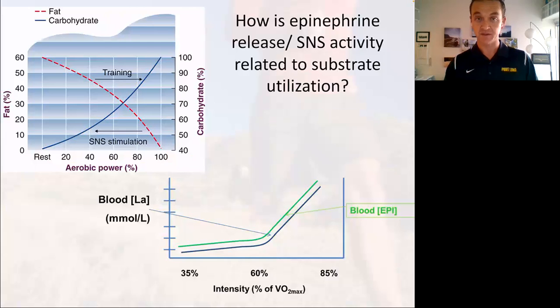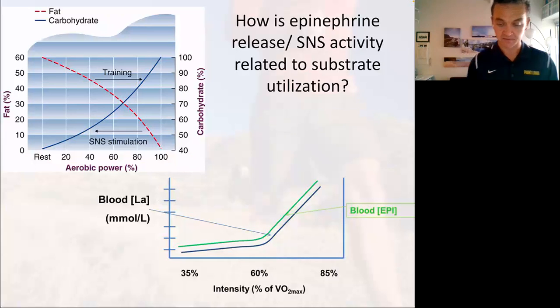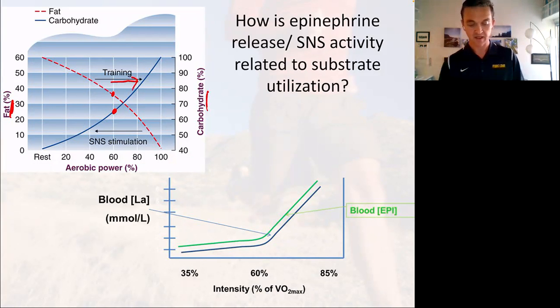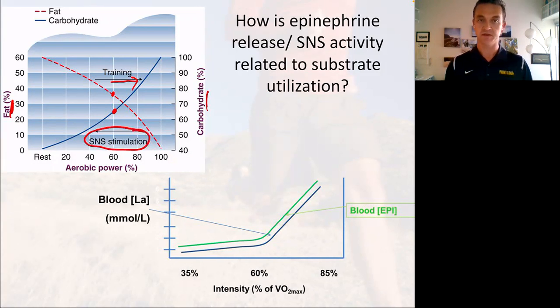But how is this connected to our hormonal system or our neuroendocrine system with SNS activity, okay? What we see here is fat percentage utilization and carbohydrate percentage utilization. Carbs are in blue, fats are in the dashed red line, okay? So with training, for a given amount of aerobic power, training pushes this relationship this way, which pretty much means that we burn less carbohydrates at any given intensity and more fat at any given intensity, like we just talked about.